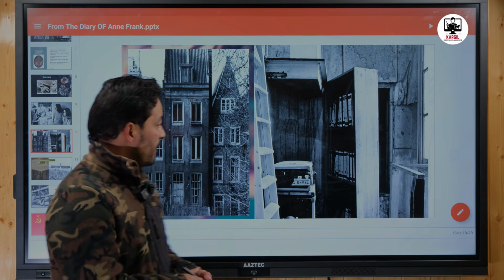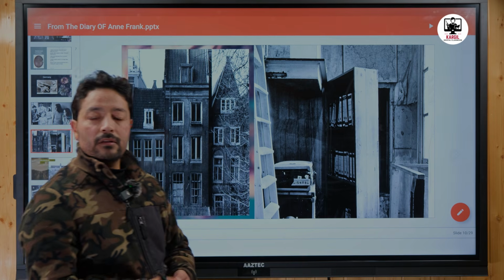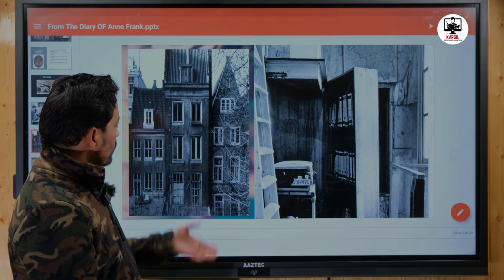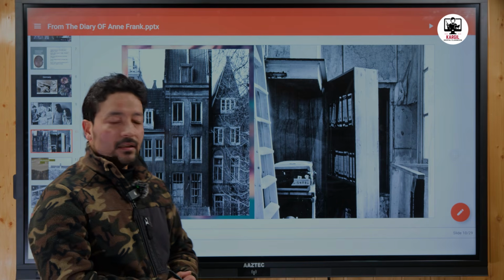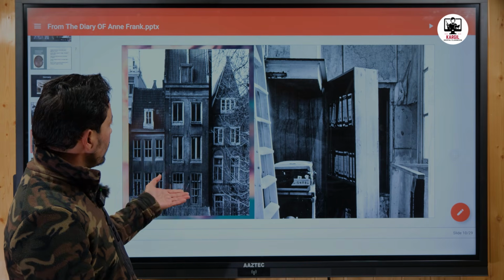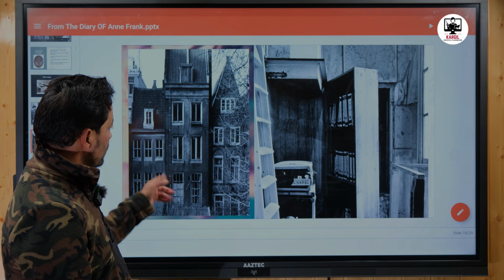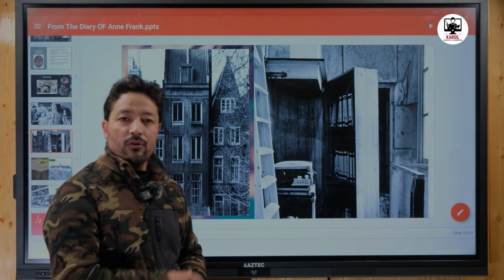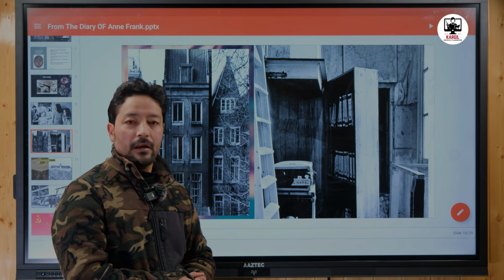So Anne and her family went to Amsterdam, the capital of the Netherlands, and they went into hiding in this particular building. You can see the picture. This is the office building of Otto Frank, the father of Anne Frank.